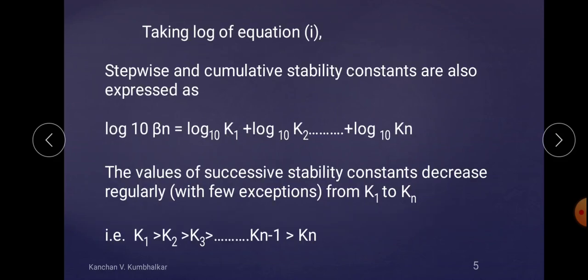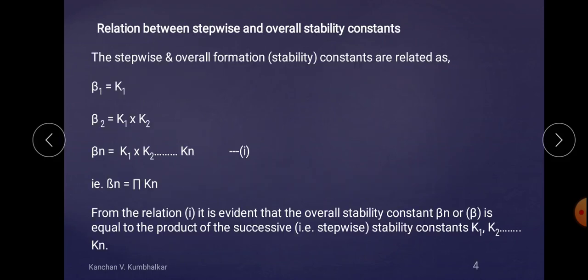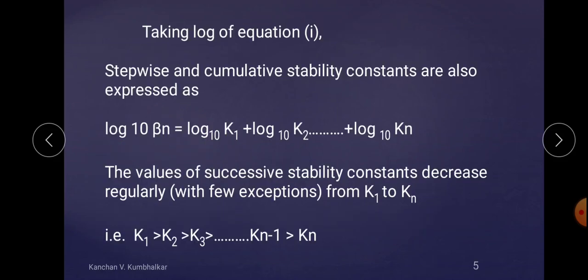Now for simplification purposes, we are just taking a log on both sides. If we take a log of the first equation, what is the first equation? The first equation is beta n, which is nothing but the product of k1 into k2 into k3 up to kn. So taking log of this equation, we get log to the base 10 of beta n is equal to log of k1 plus log of k2 plus log of k3 up to log of kn.